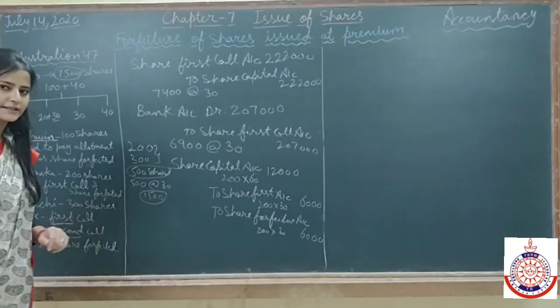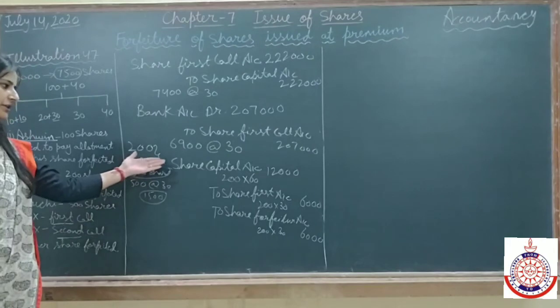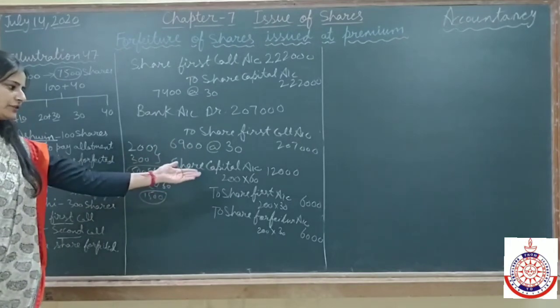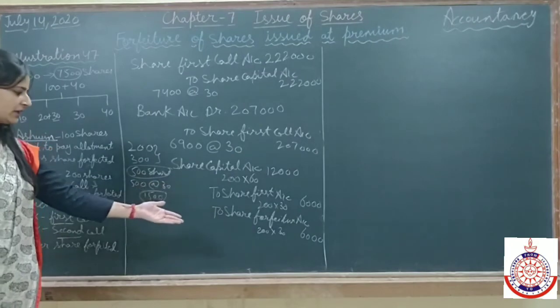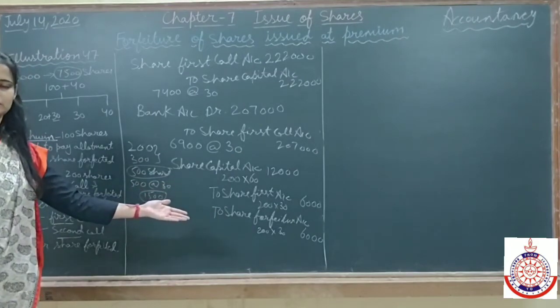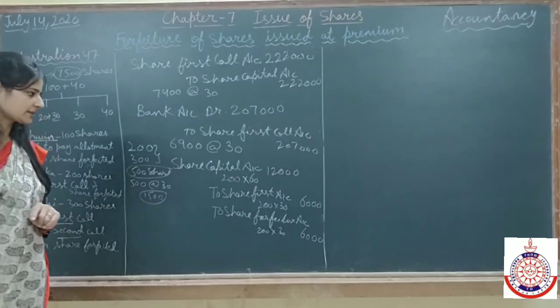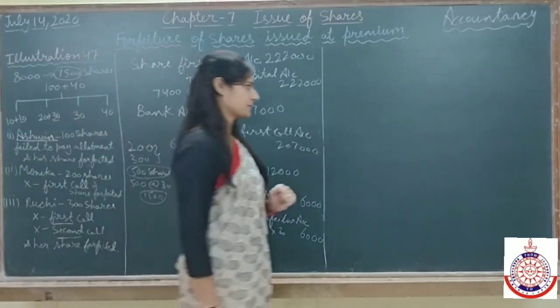I hope this is clear. It's a very simple entry. Share capital account debit, as we are going to forfeit the shares. To share first call, the amount which is not received. To share forfeiture account, the amount which we have received. Clear? 6,000. Now come to the next.